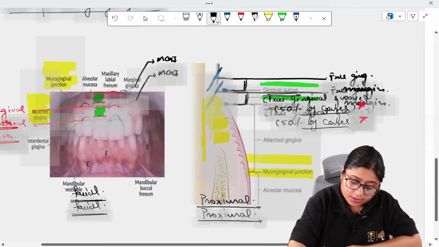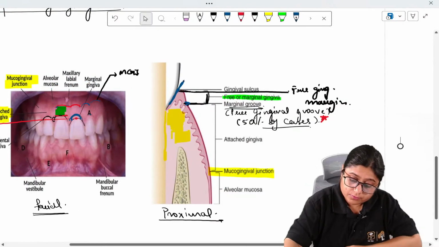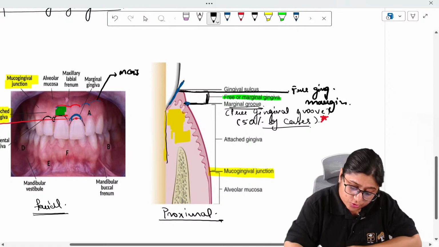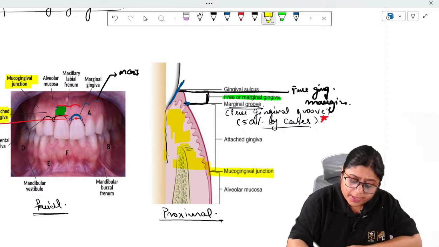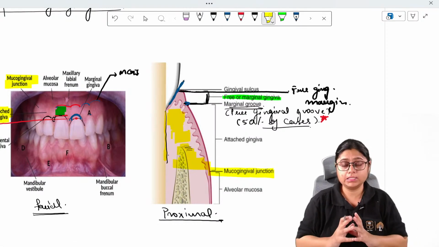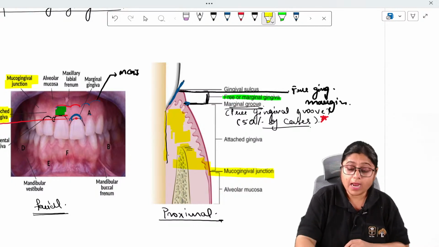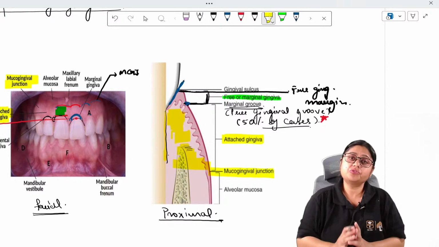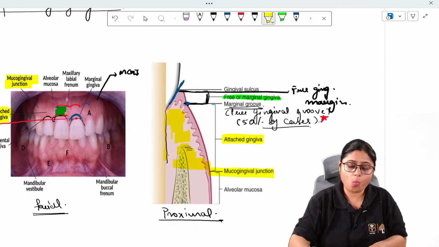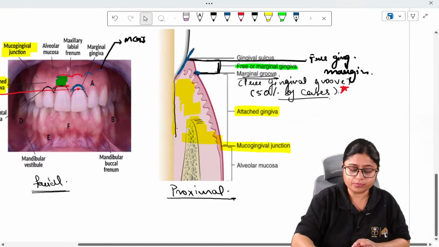Also, it is attached to the underlying bone. That's why it is called attached gingiva. Now, this attached gingiva is a very significant structure to us. Why? That we will know.